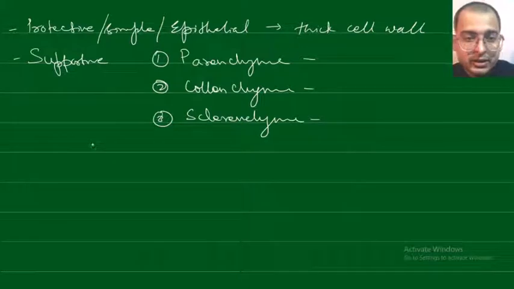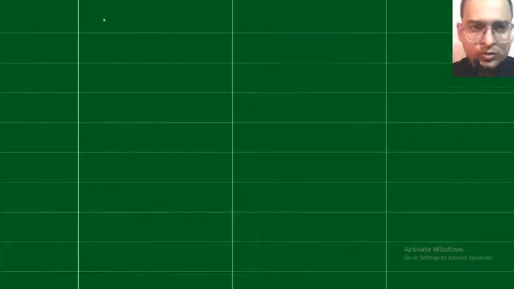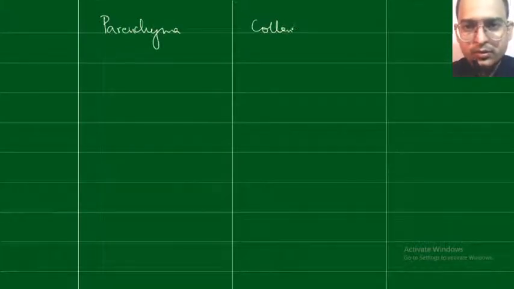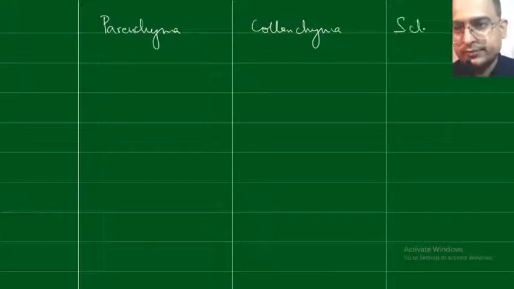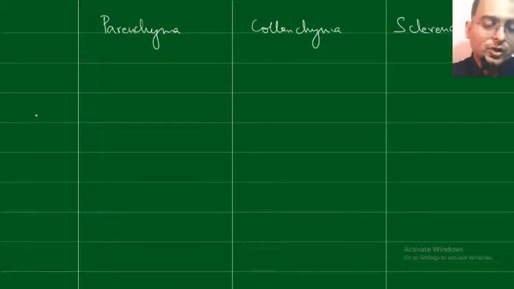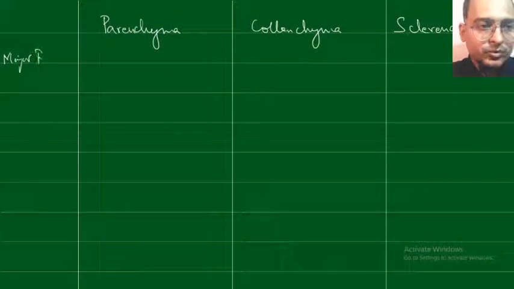We will see using a table. So we'll see first what the major features are.